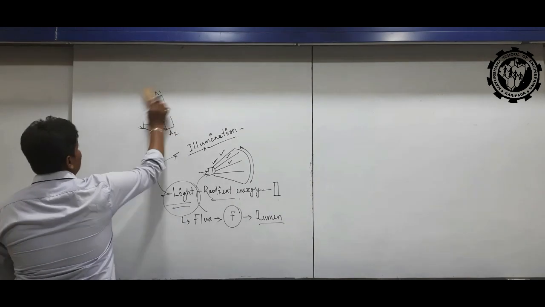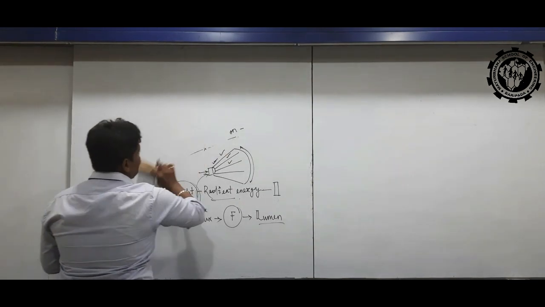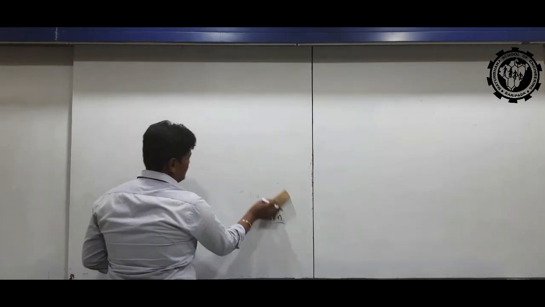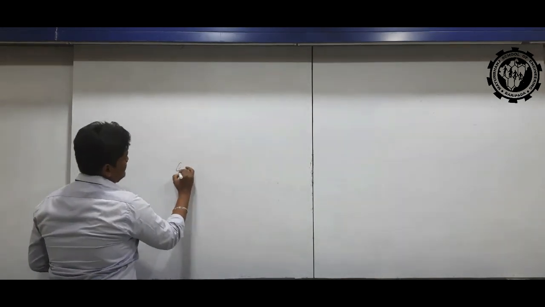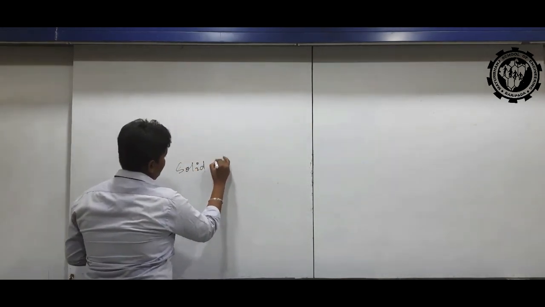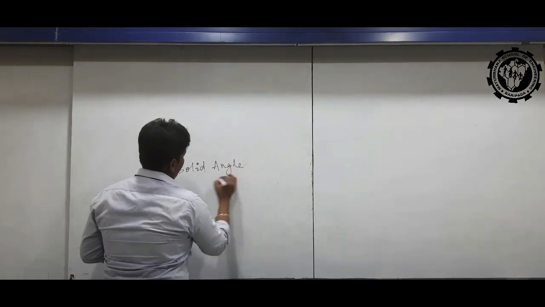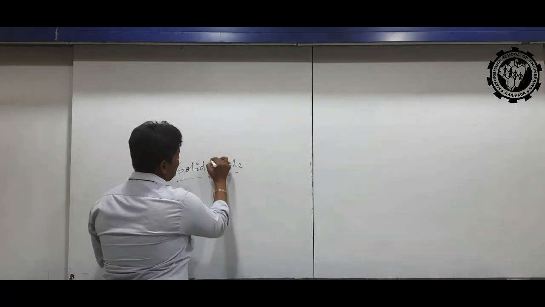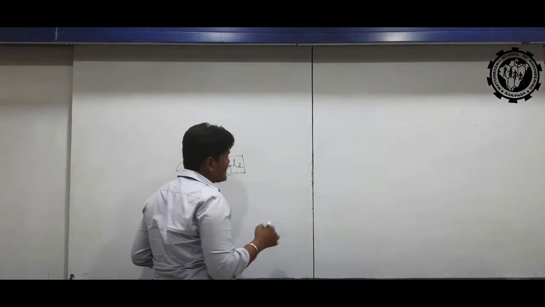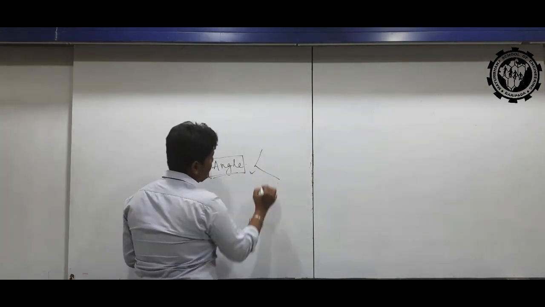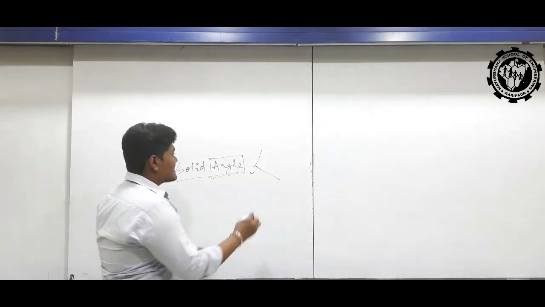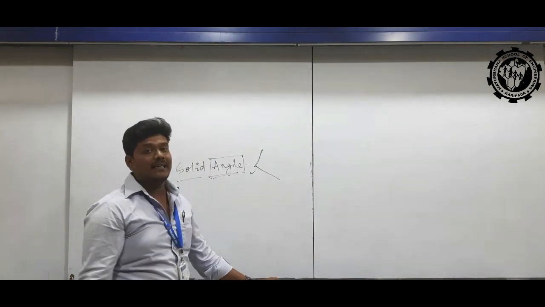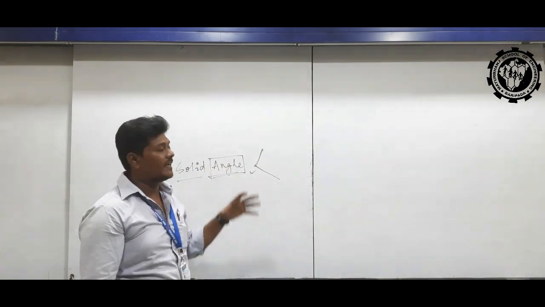After that, we will discuss solid angle. What do you mean by solid angle? Angle, what do you mean by angle? Angle is the shape of something, when the light source is reflected on a surface.